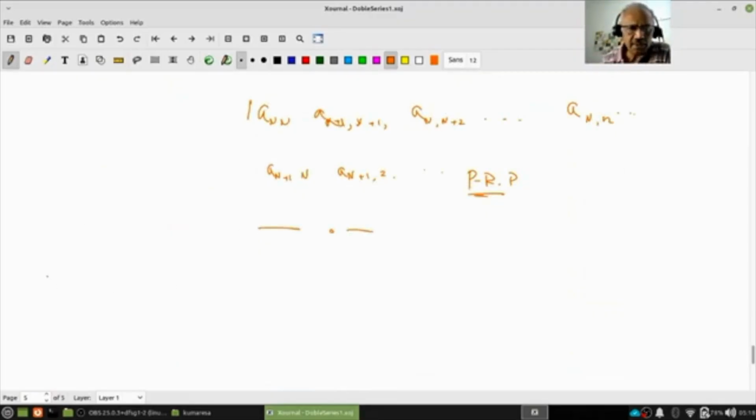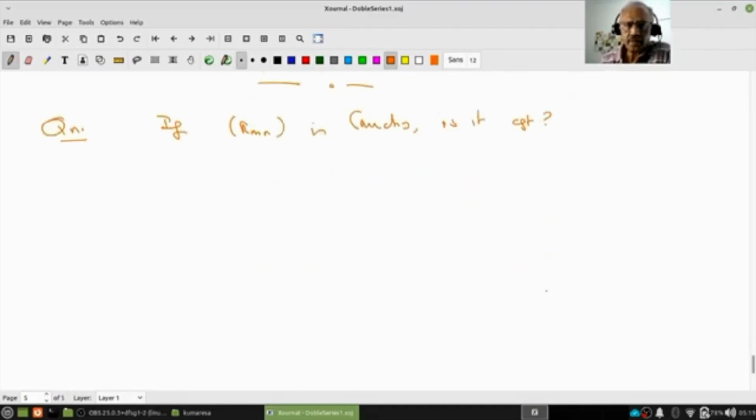Now the question I want to ask is, what is the next question I can ask? If a double sequence a_mn is Cauchy, is it convergent? We know if I give a sequence of real or complex numbers, if it is Cauchy, it is convergent. That is what is called Cauchy completeness of R or C. So somehow I have to use the Cauchy completeness of C to prove that if a double sequence a_mn is Cauchy, then the double sequence is convergent.